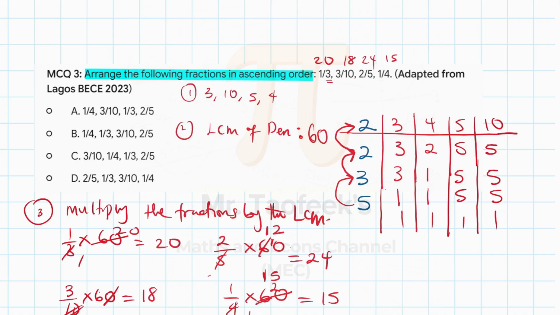So we can see clearly, ascending order simply means what? You arrange from the smallest to the biggest. Just like when you're ascending a stairs, right? You're ascending a staircase. You're basically going from the smallest one to the biggest one. Okay, so now let's look at it. So from these numbers now, we can see that 15 is the smallest number.